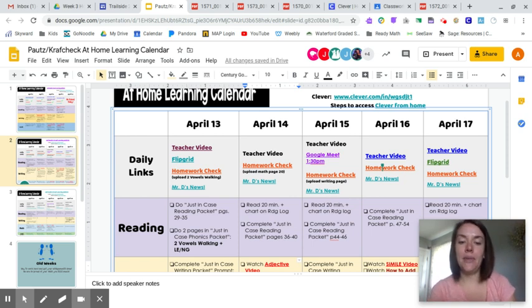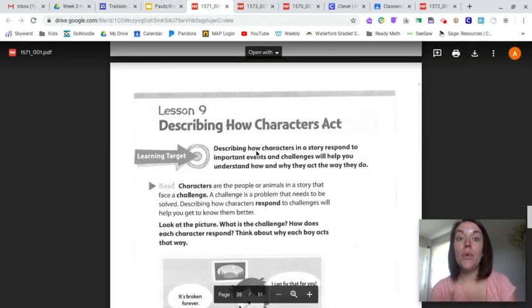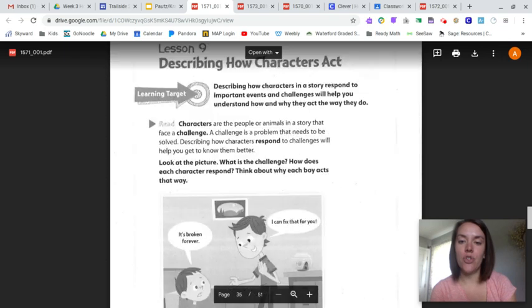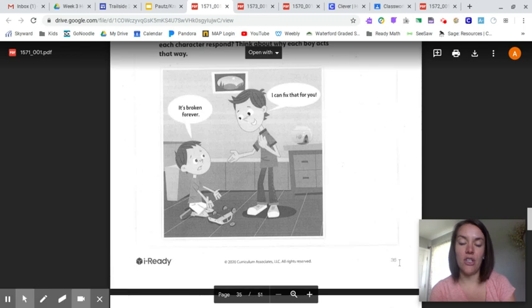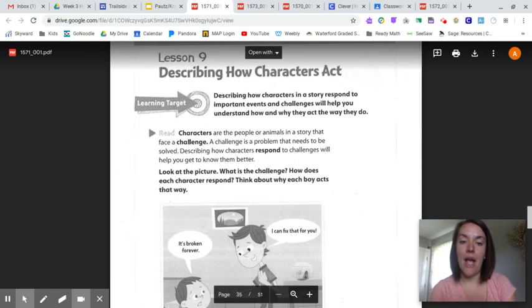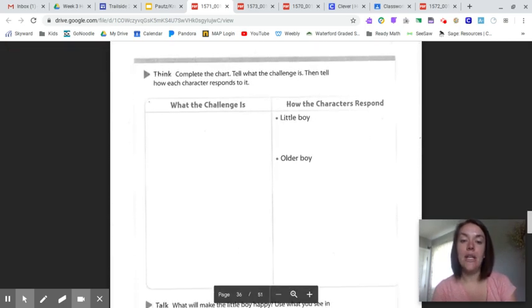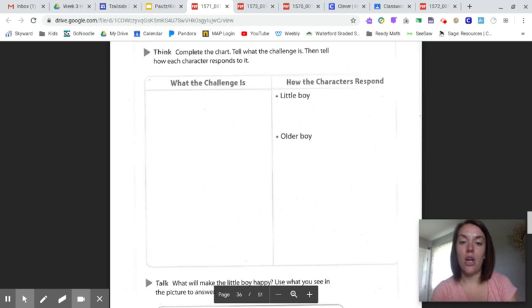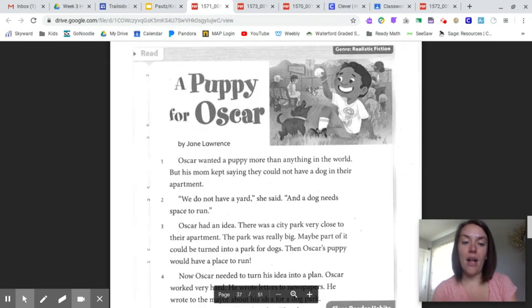And then complete the just in case reading packet, pages 36 through 40. This is page 36. Just a reminder to look at the bottom of the page at the tiny little gray numbers. You're going to read about describing how characters act. It's going to describe the learning target to you, and you're going to complete the chart about what the challenge is and how the little boy responds, how he acts in the story. And then you're going to read A Puppy for Oscar.